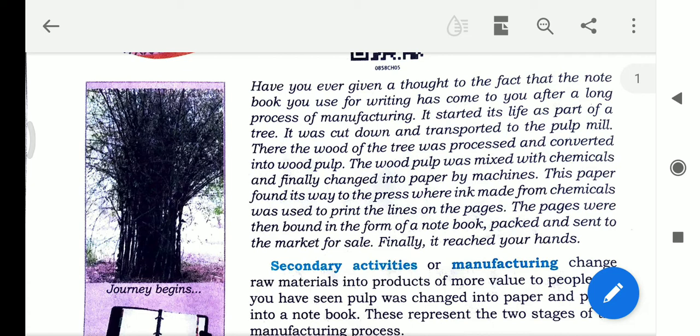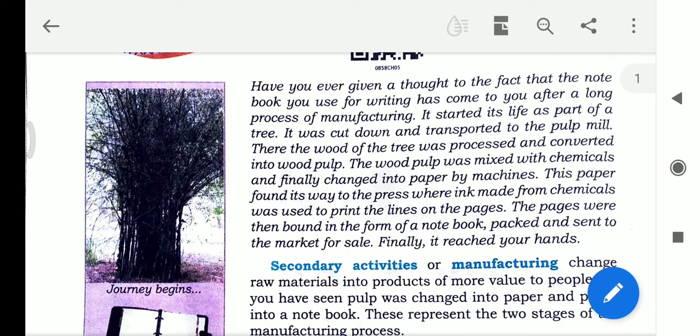And all these things are in a process. This paper found its way to the press where ink made from chemicals was used. Always we are using ink to write something. Ink is the most essential thing to write a book, a letter, everything. It also uses chemicals; after using chemicals, the ink can be prepared.